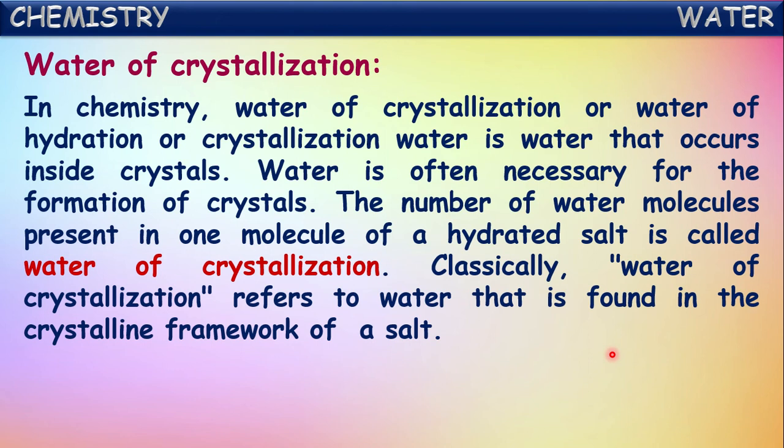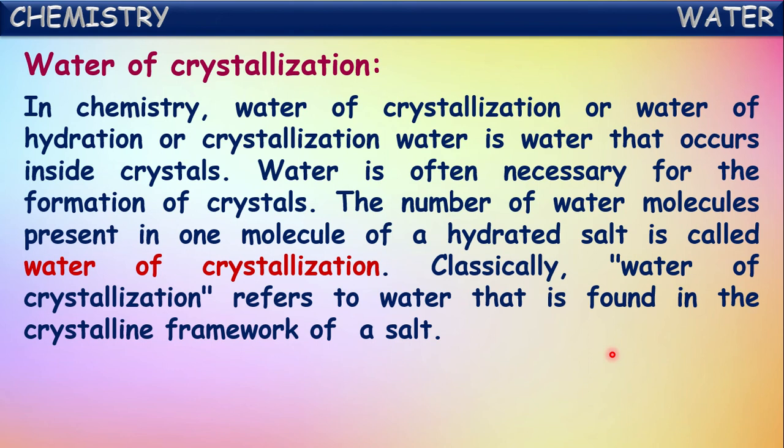Here, the number of water molecules present in one molecule of a hydrated salt is called water of crystallization. What is this? The number of water molecules present in one molecule of a hydrated salt is called water of crystallization. Because of the presence of this water only, salts exist in the crystallized form. That's why the number of water molecules present in one molecule of that salt is called water of crystallization.